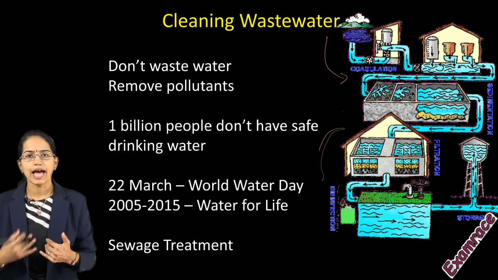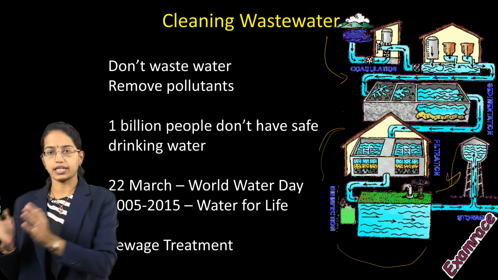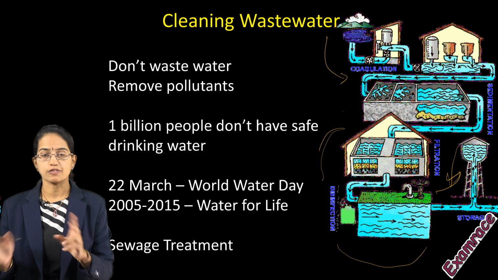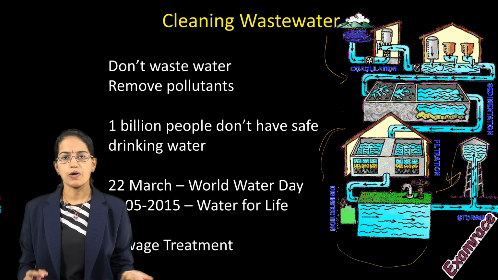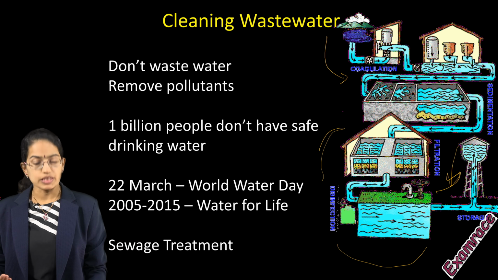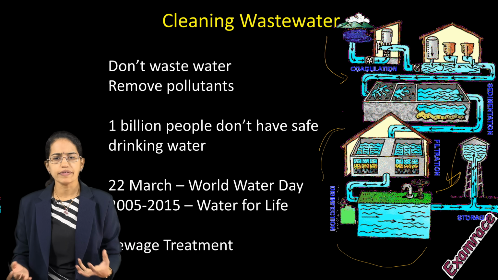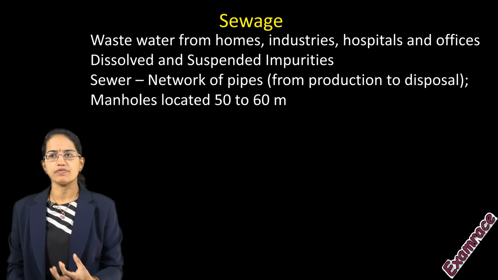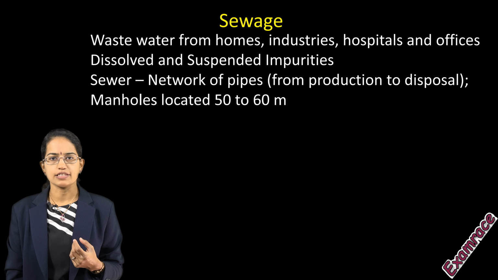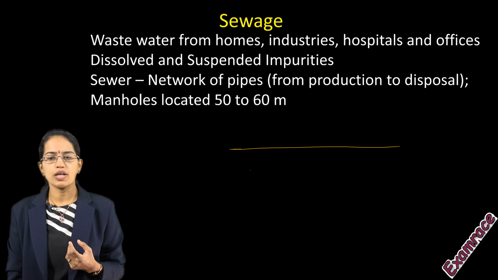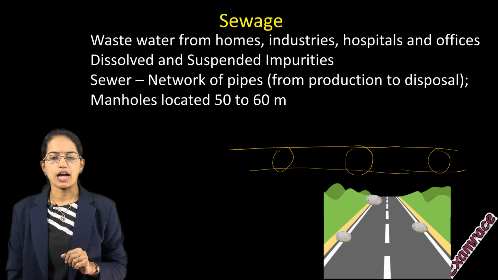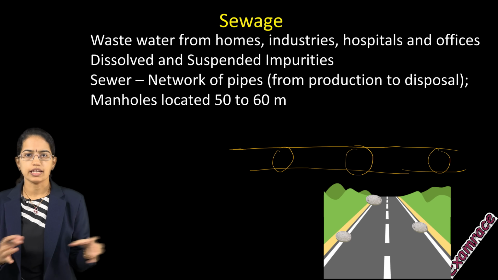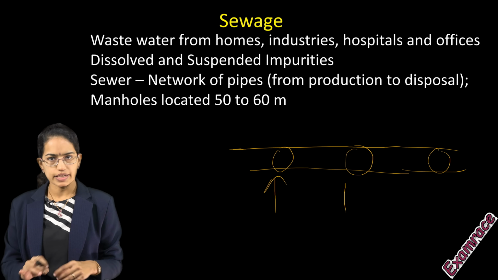Now what we as a common man can do is a separate thing, and what is done at the treatment plants is a separate thing. So we will be understanding both aspects today: how as a common man we can understand it, and how we can work around the treatment of the sewage. Sewage, as we said, is the pollutant that goes through the sewer lines. When you have a sewer line that's growing, every 50 to 60 meters you would have a manhole. If you see on the roadside, you would have small circles. These manholes are the locations where any choking or complication in the line could be treated.